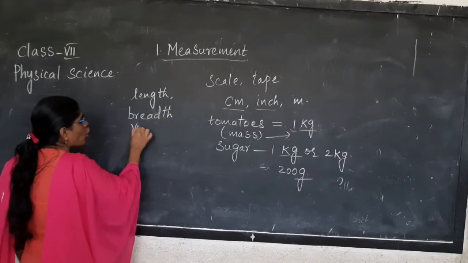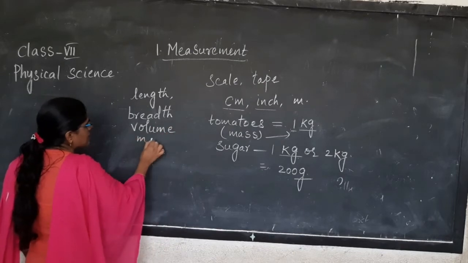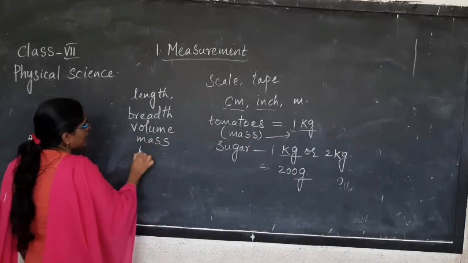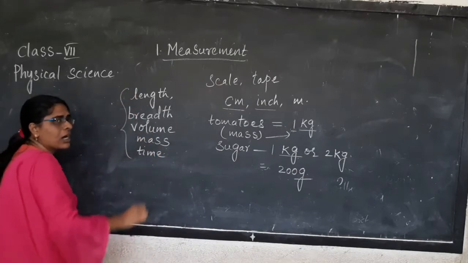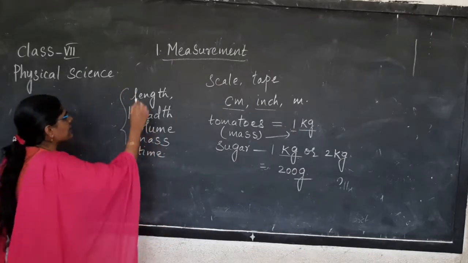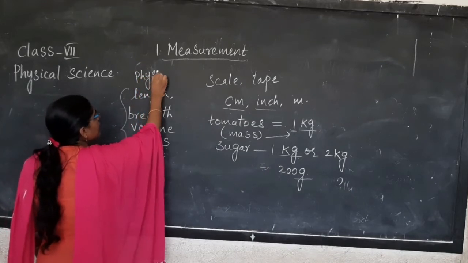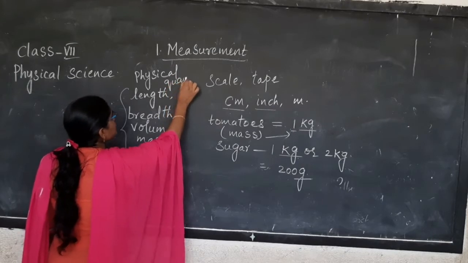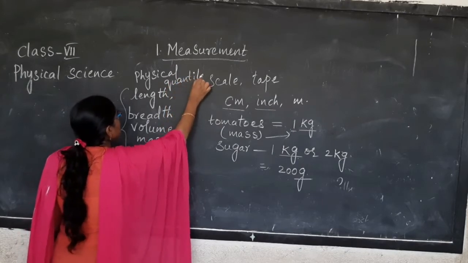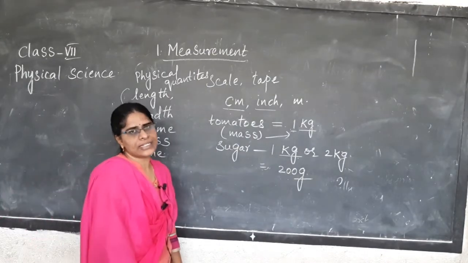Yes, volume, mass, time. There are so many of these, and they come under physical quantities. What are these? Those are physical quantities. Okay.